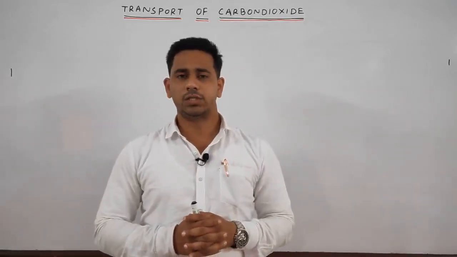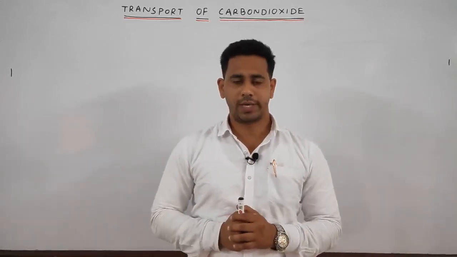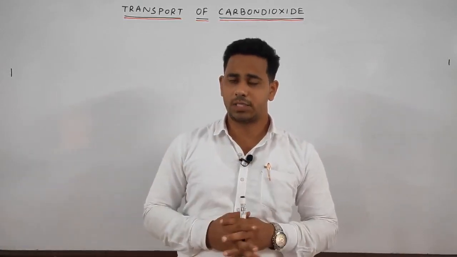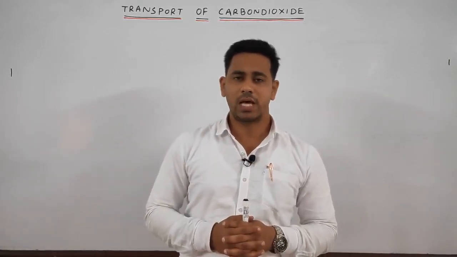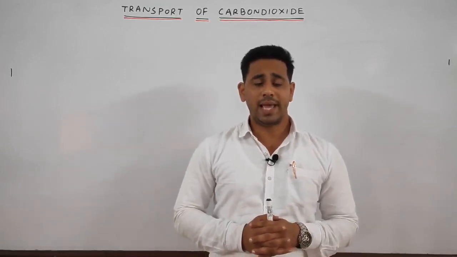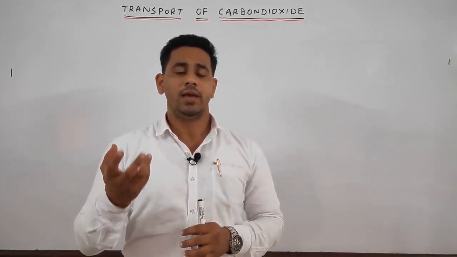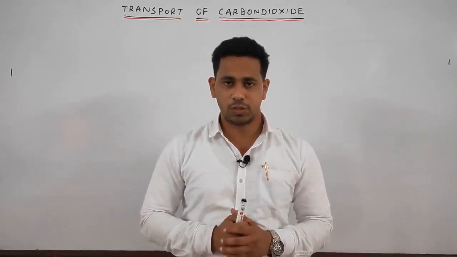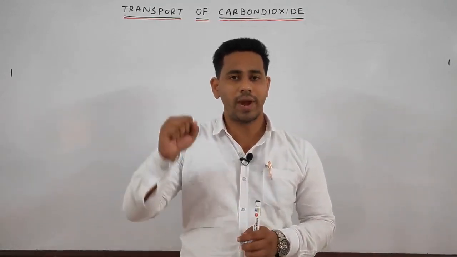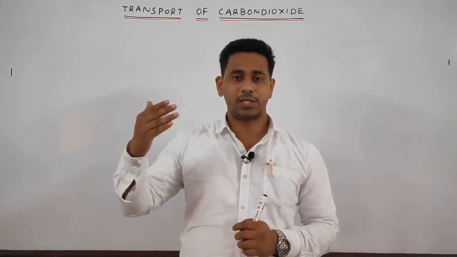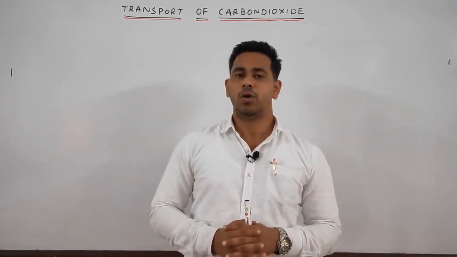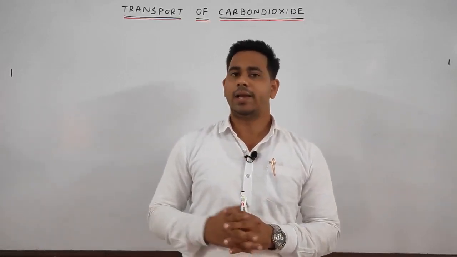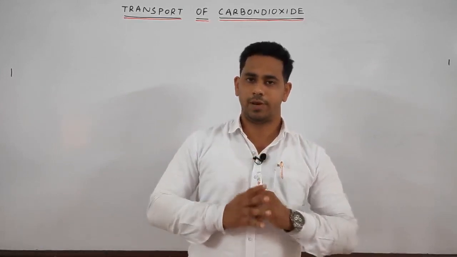Next we discussed the dissociation of oxygen. Depending on the percentage of saturation, oxyhemoglobin is formed, and as it is a highly unstable compound, whenever it reaches the tissue region where the partial pressure of oxygen is low, it releases the oxygen, and the hemoglobin becomes free.